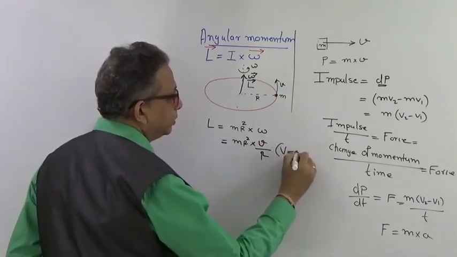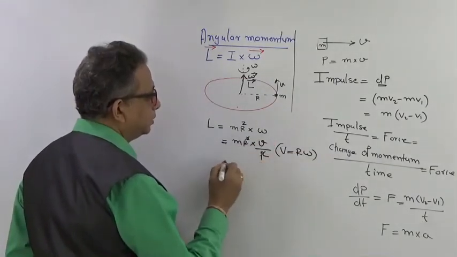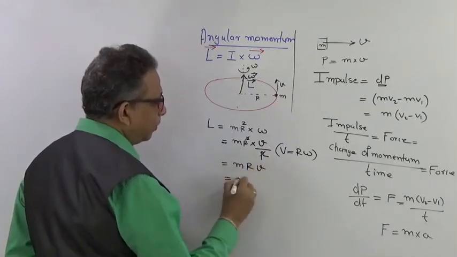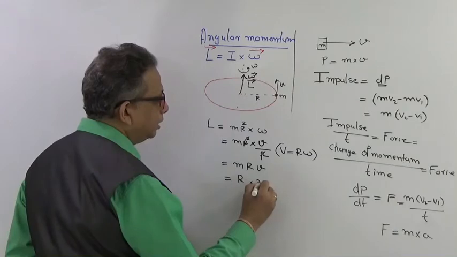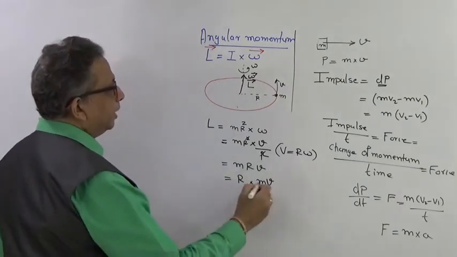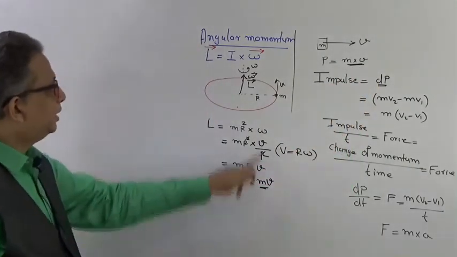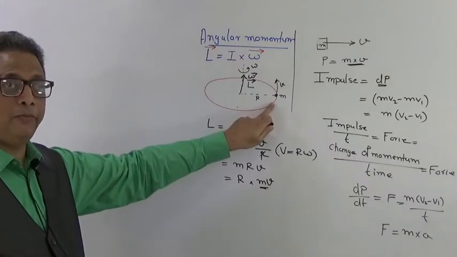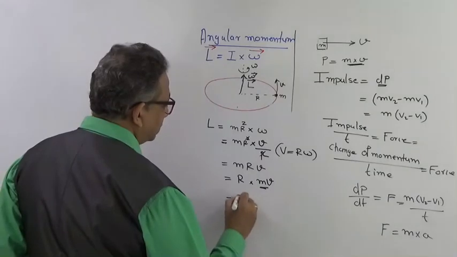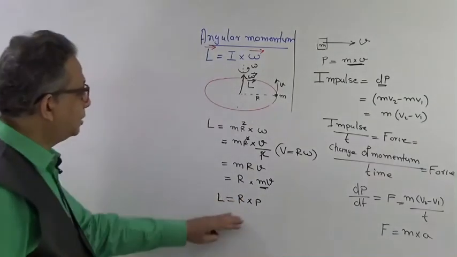So one R will get cancelled, so it is M R into V, or I can write it as R into mv. Now what is mv? mv is nothing but linear momentum. It is the linear momentum of the particle performing rotational motion, and so it can also be given as R into P. So angular momentum is R into P.